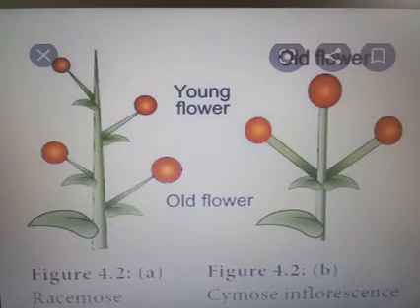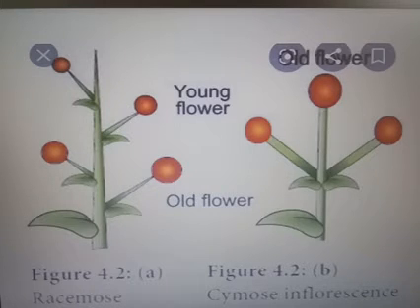In case of racemose inflorescence, the axis grows continuously. The next point, it shows acropetal succession. Acropetal succession means older flowers at the base and younger flowers at the top. Examples are Cassia and Crotalaria. Then next one is cymose inflorescence. In cymose inflorescence, the axis ends in a flower.